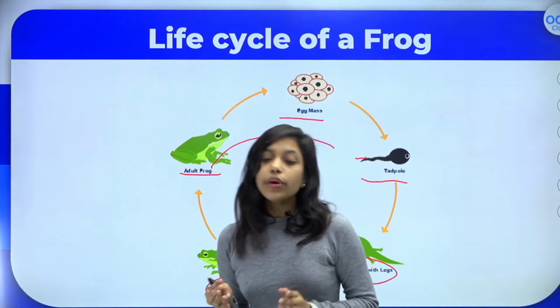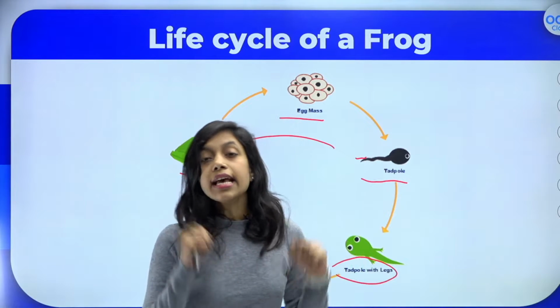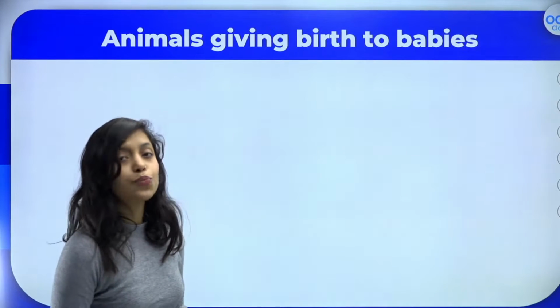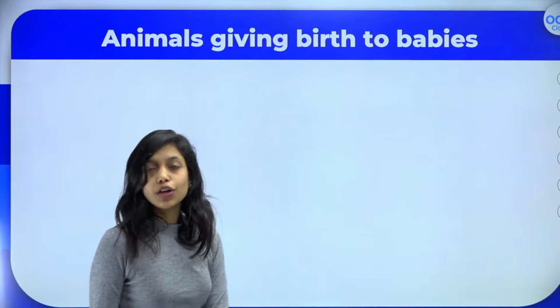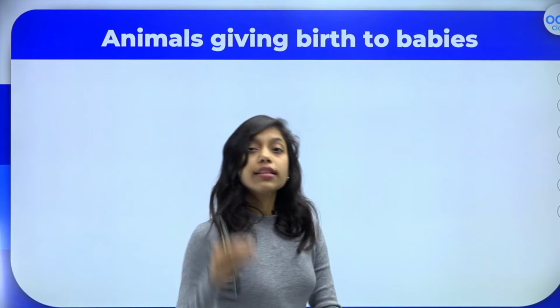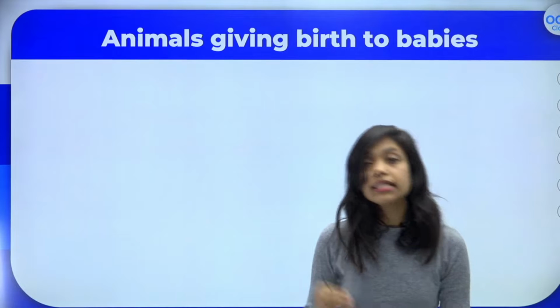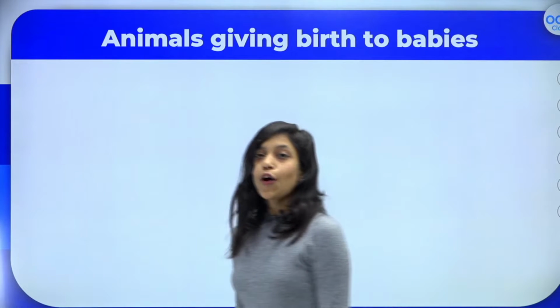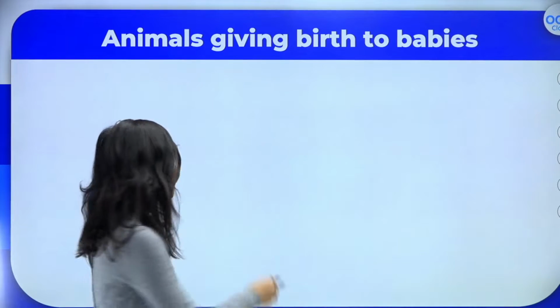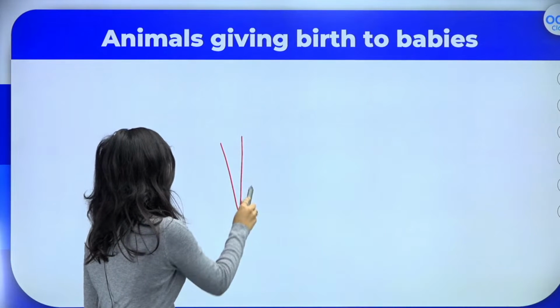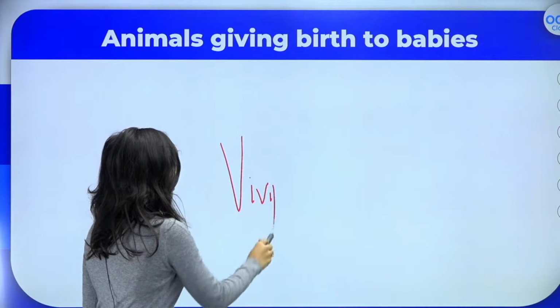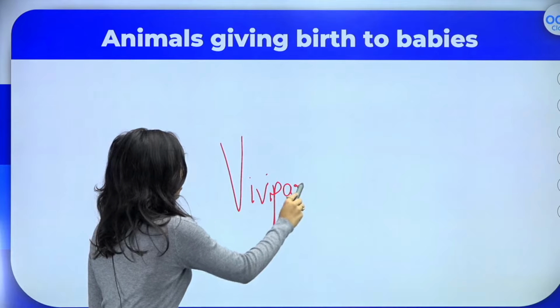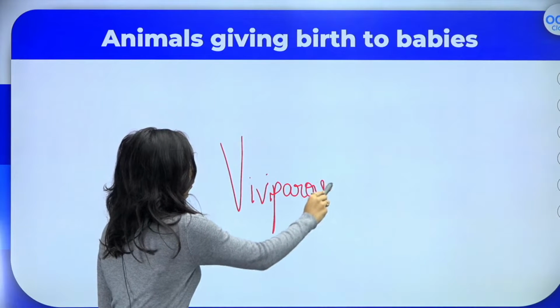Okay, so now we have completed one part, that is egg laying animals. Quickly let us move on to animals which give birth to babies. So can you tell me what these animals are called? Animals giving birth to babies are called what? Don't know? Let me tell you, they are called viviparous animals. I hope you all know this.